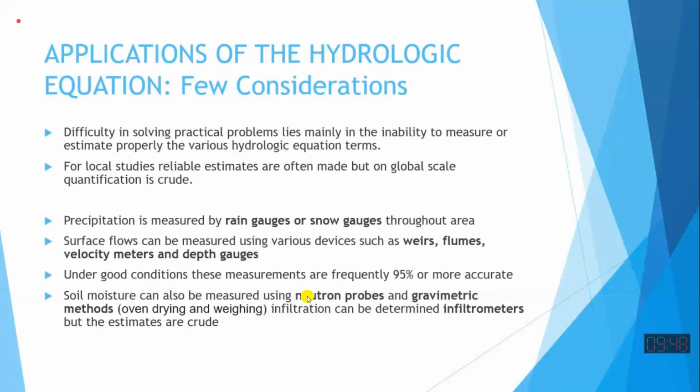Similarly, it is difficult to estimate transpiration. So detailed studies are there, which we call lysimeter studies, carried out to measure evapotranspiration. So we have to give you the message that some components of the hydrological budget equation are easy to measure, but some components are difficult to measure.